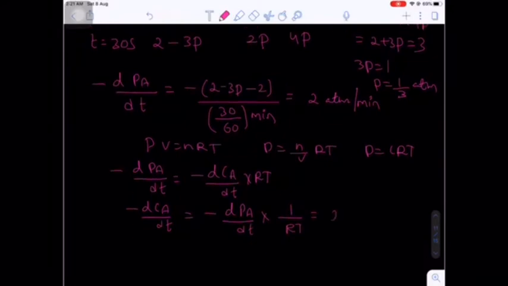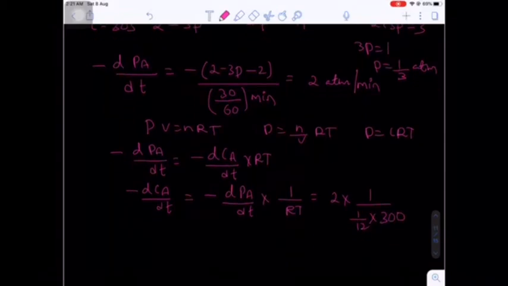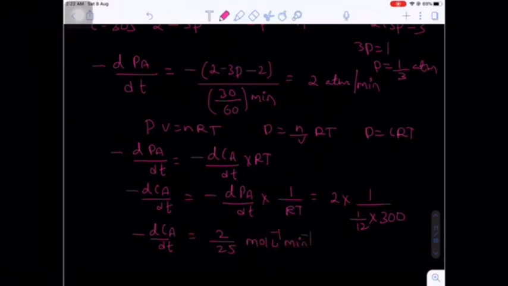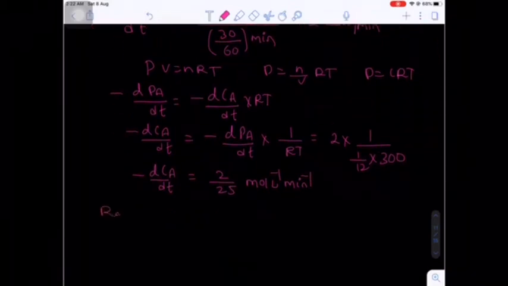Minus dP by dt value will be 2. 1 by, what is the R value? 1 by 12. And what is the temperature given? 300 Kelvin. Okay. Now here finally you will get minus of dCA by dt that will be equal to 2 by 25 moles per liter per minute. 2 by 25. Okay.